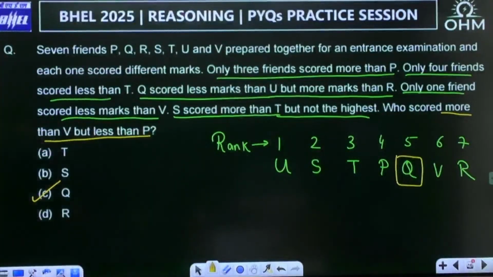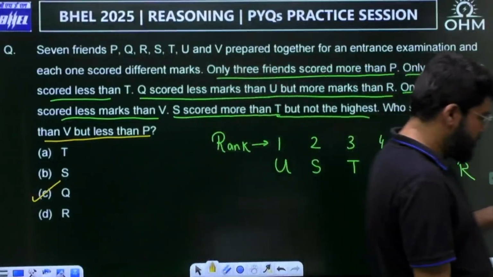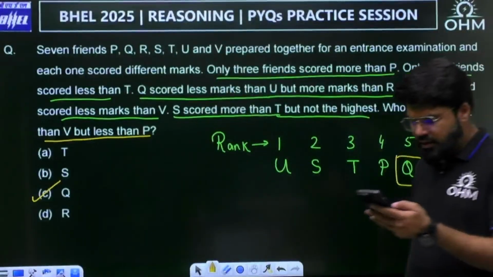Correct, Shirisha. It is option number C, the person Q. Jnanendra correct. Rohan Singh correct.